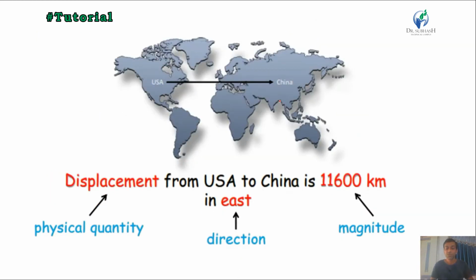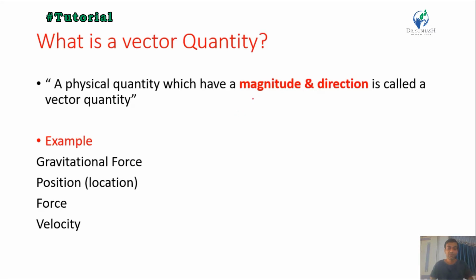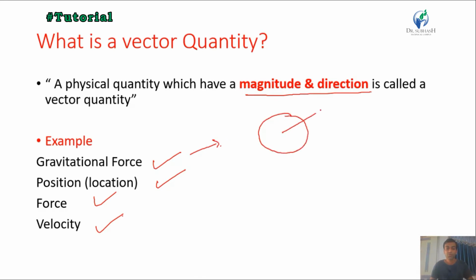Displacement from USA to China is 11600 kilometer in east. Here east is the direction and 11600 kilometer is the magnitude. So displacement is a vector quantity. So a physical quantity which has magnitude and direction is called a vector quantity. Examples are gravitational force, position, force and velocity. The direction of gravitational force is always towards the center of the earth.